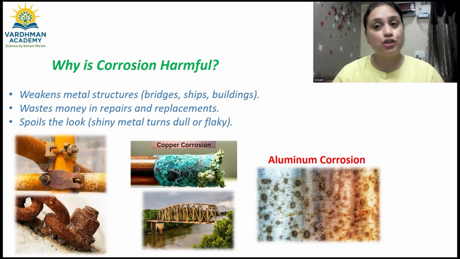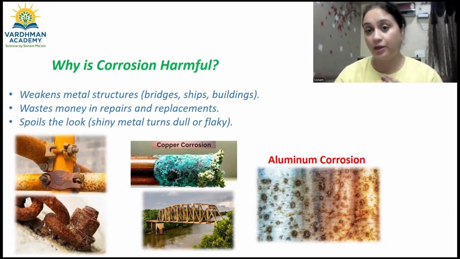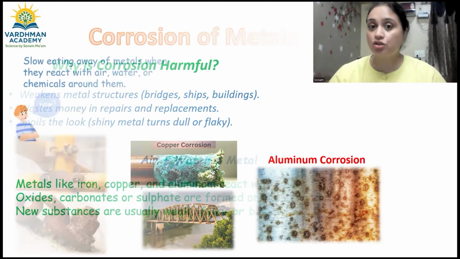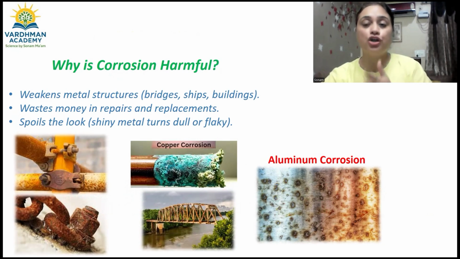Because of the formation of a new substance, and that new substance is brittle, that new substance is flaky, right? And that new substance does not have a longer life. So what does the weakened metal surface do? It weakens the metal surfaces, like bridges weak हो जाते हैं, ships and the buildings also get weaker because of the corrosion. So it is very harmful. And it also leads to waste of money in repairs and replacements, because tons of iron have been used, right children? So it spoils the look as well, because the luster of the metal is lost because of the oxidation reaction.